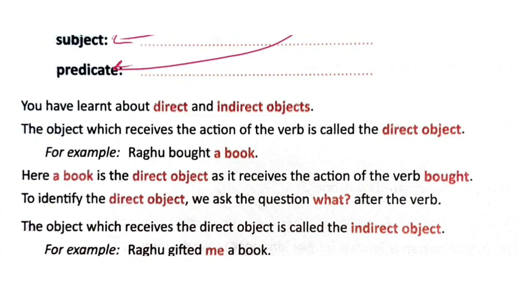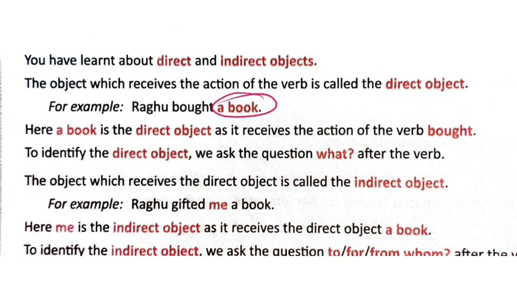We have learned about direct and indirect objects. The object which receives the action of the verb is called the direct object. Raghu bought a book. What did Raghu buy? A book. So a book is the object. Here a book is the direct object as it receives the action of the verb bought. To identify the direct object, we ask the question what after the verb.